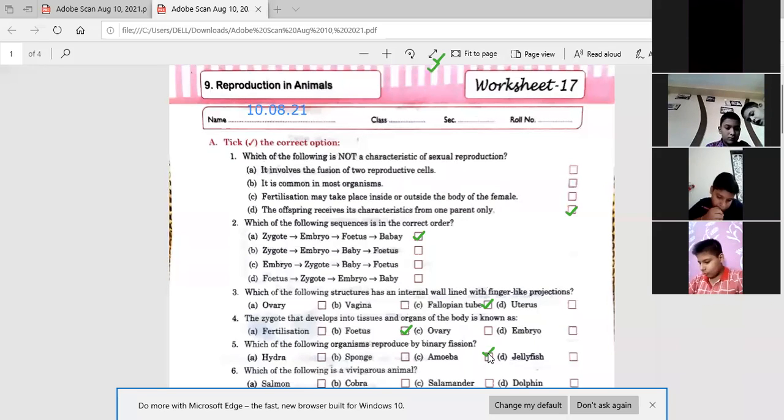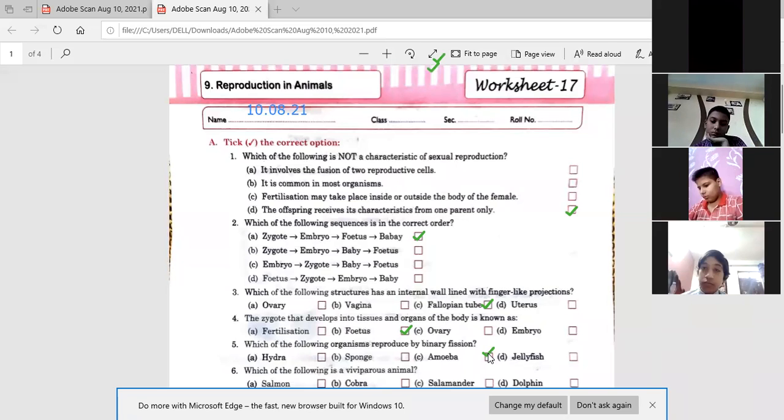Which of the following is a viviparous animal? इसमें आपको बताना है कौन सा viviparous है. Salmon, cobra, salamander, dolphin. Viviparous animals का आपको पता है कौन से animals हैं?